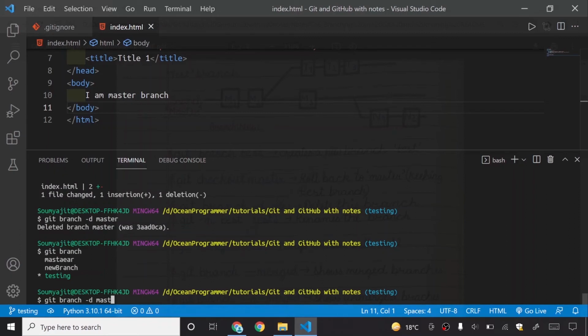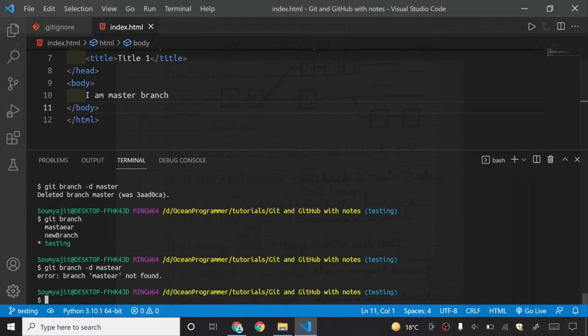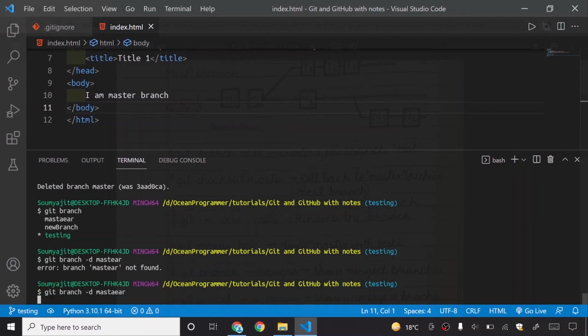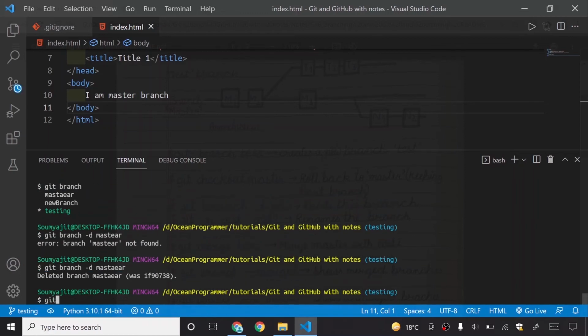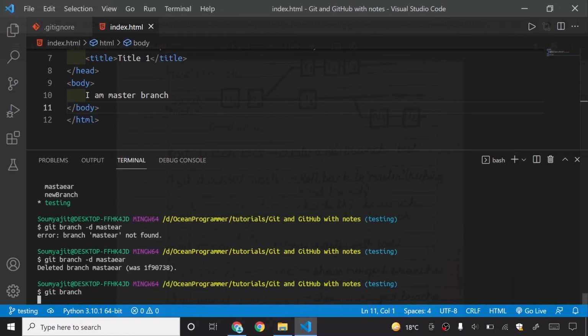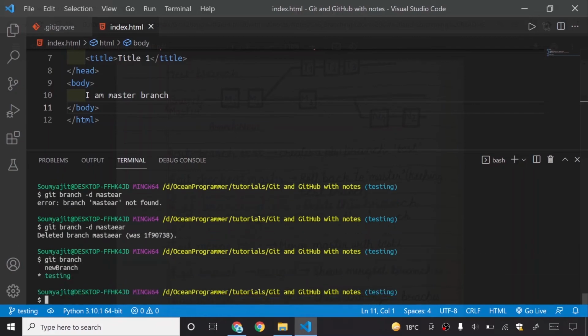While writing master, I have again and again made a spelling mistake in this. I don't know why. Deleted branch. So if I write git branch, you can see only new branch and testing branch are present.